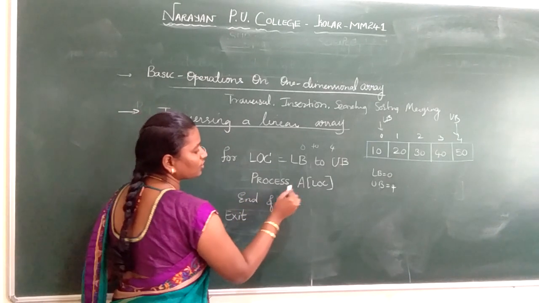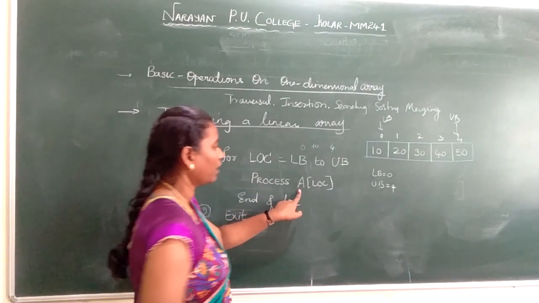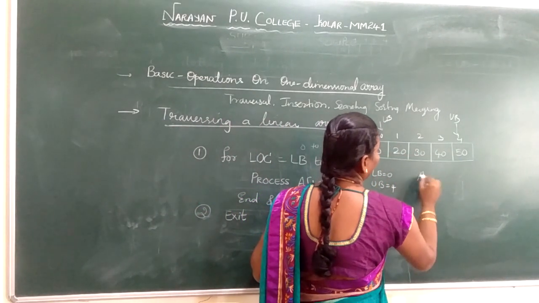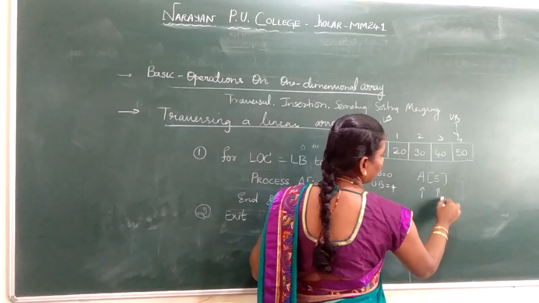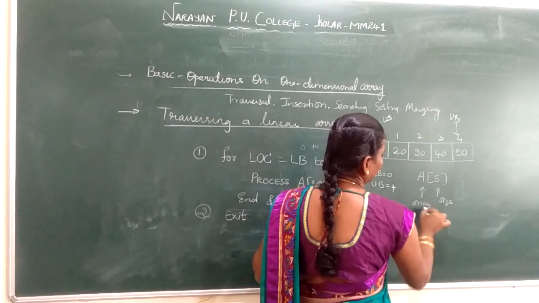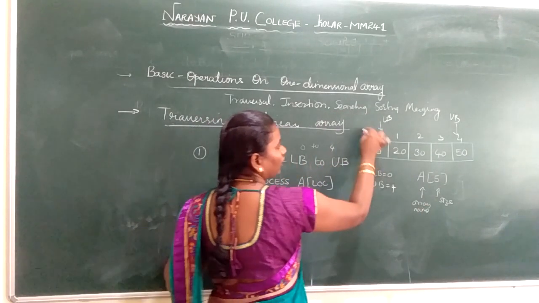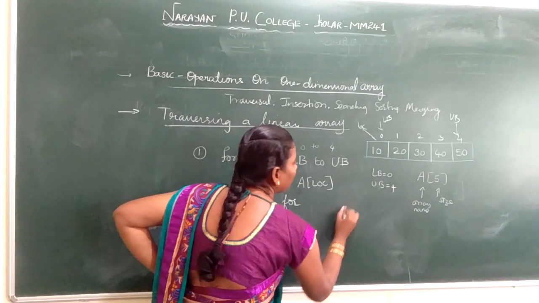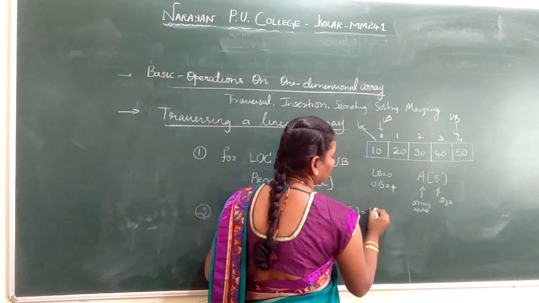Now process location A. How are we going to process location A? What is A? Imagine the array A of 5 with elements 10, 20, 30, 40, 50. So A is your array name and 5 is your size. What is A of location here? These are your locations. So when I first traverse, what will be my A of 0? My A of 0 is 10.